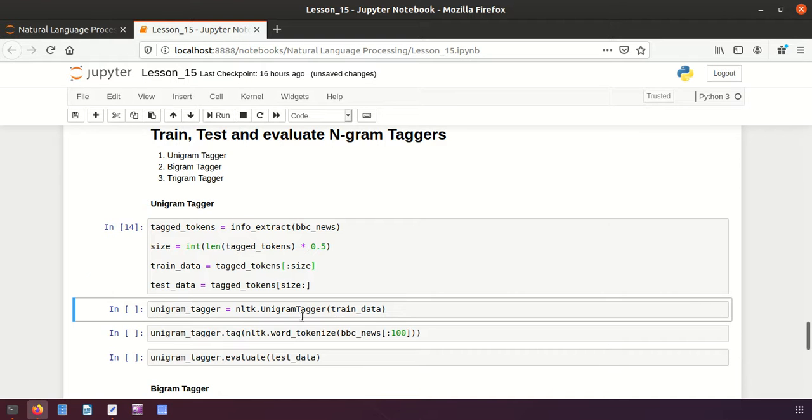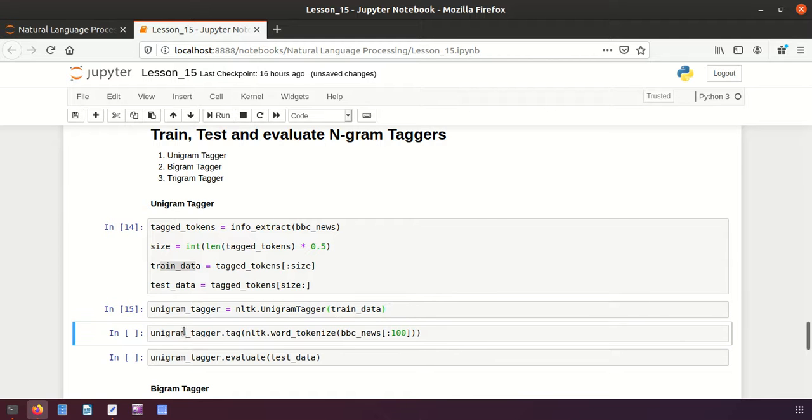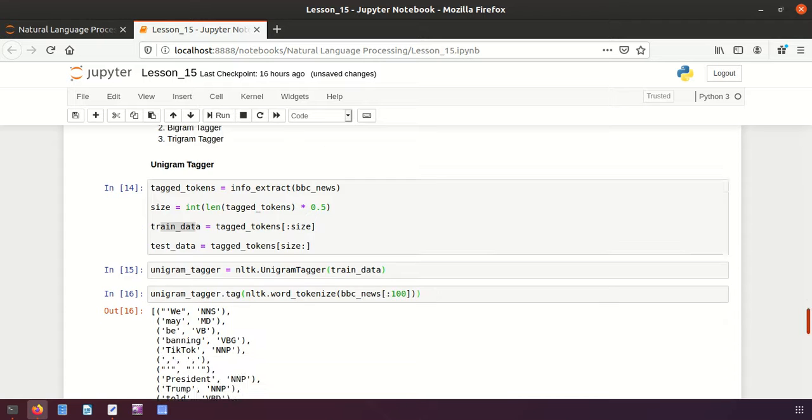Yeah, now I will train my tagger using the unigram tagger. It is a predefined function, right? I create my object here. I say unigram is equal to nltk.UnigramTagger, and here I am providing the training data. It means this one, right? Let me execute this part. Yeah, and then I will use my unigram object, and through that I call a function called tag. Then I will read some news data and let me see whether it is tagging or not. Yeah, you see friends, it is tagging.